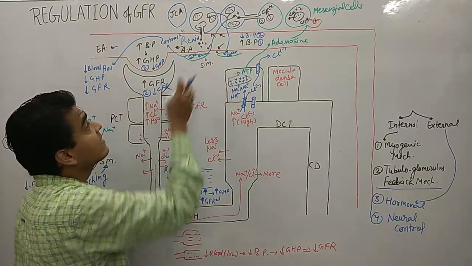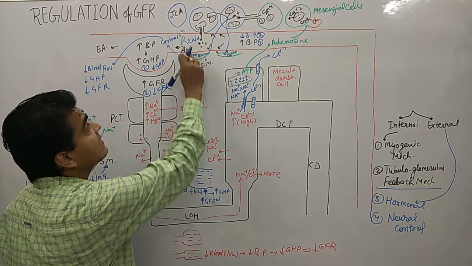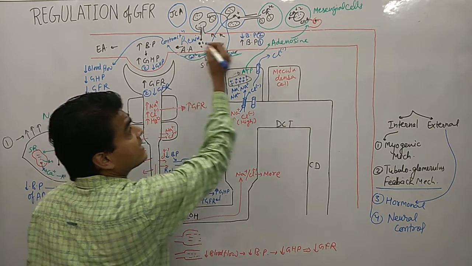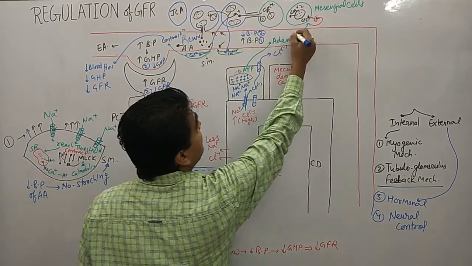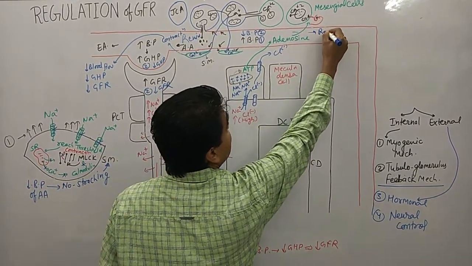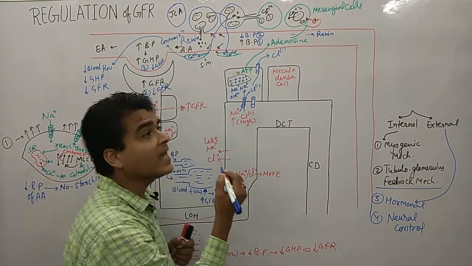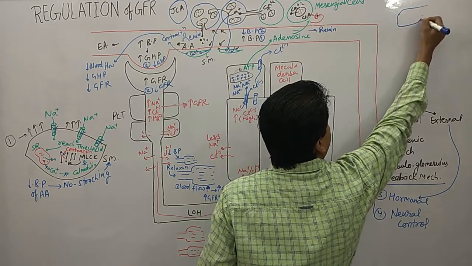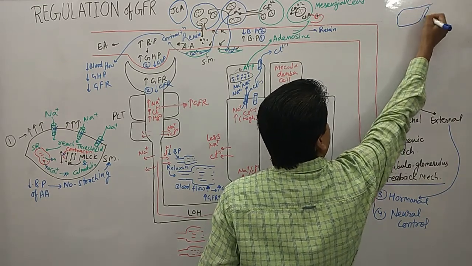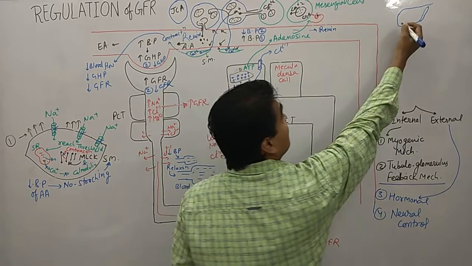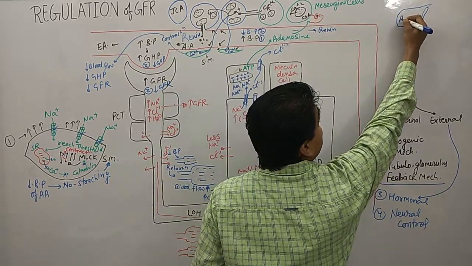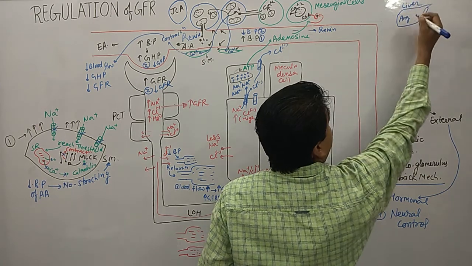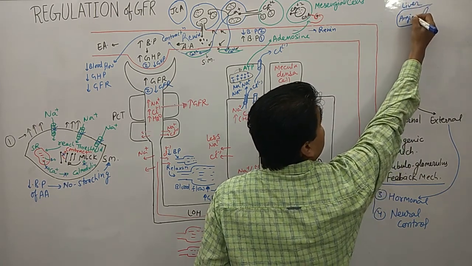Now just look at here, what happened with the renin. Now what is the function of renin? Renin is moving in this direction. Renin is reaching in here. Now what happened? Here we have the liver, and the liver has angiotensinogen.